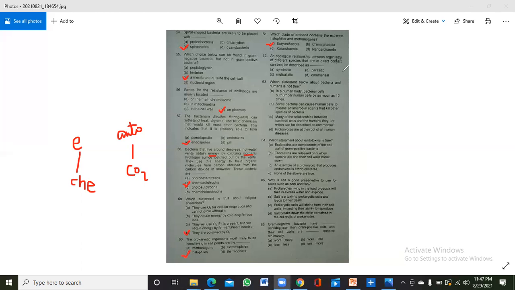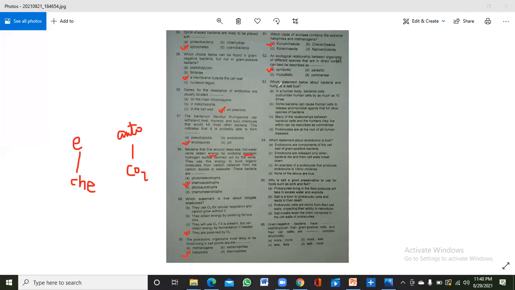An ecological relationship between organisms of different species that are in direct contact can best be described as, okay, symbiotic, parasitic, mutualistic, and commensalism. So keep in mind that these all are in direct contact, and these all are symbiotic relationships. So this is also commensal and parasitic, and these all are in direct contact. So the accurate answer is symbiotic.